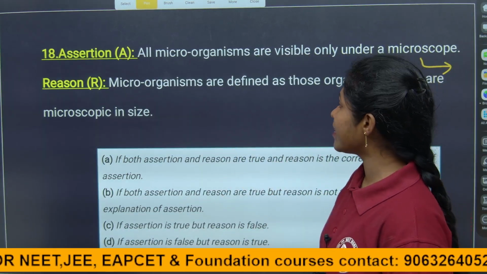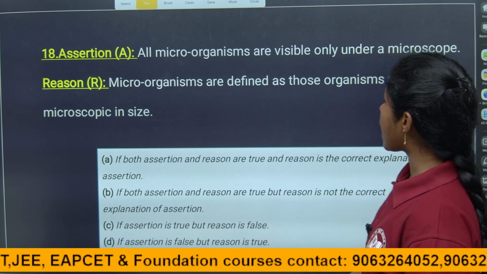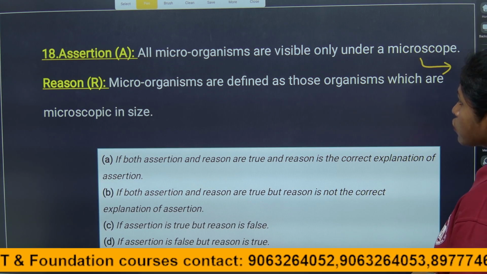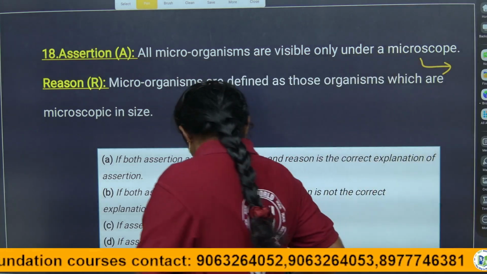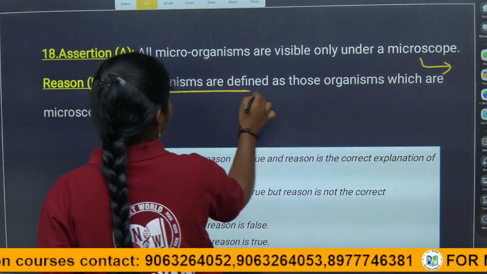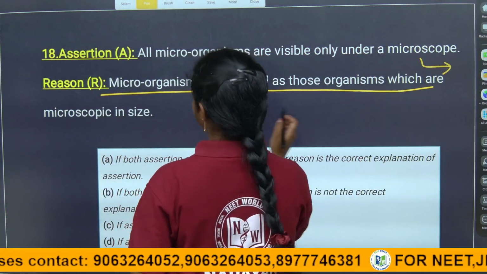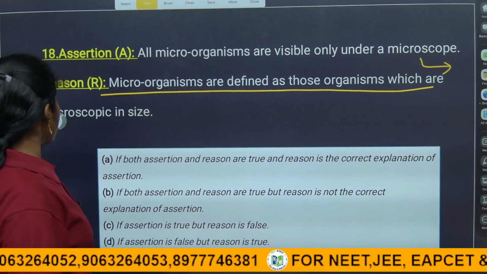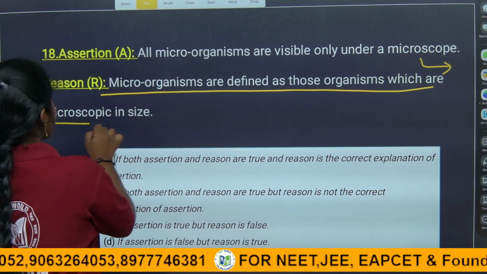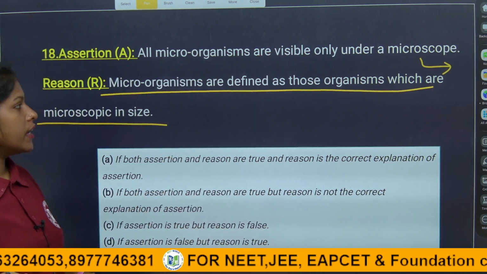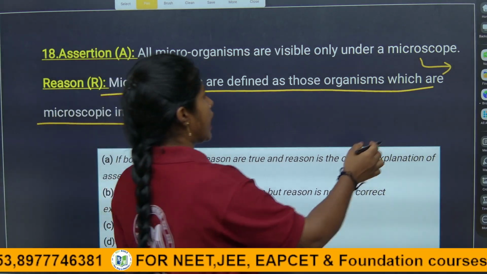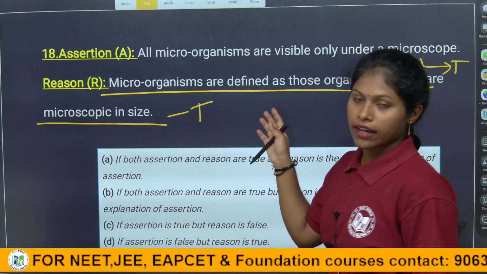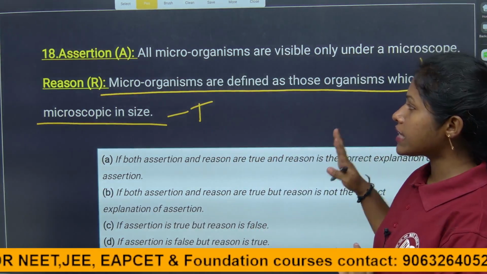See here what the reason is given. Microorganisms are defined as those organisms which are microscopic in size. Of course, microorganisms, children, are defined as those which are microscopic in size. It is a correct statement, as they are microscopic and cannot be seen with the naked eye. Here the assertion is also true and the reason is also the correct explanation of the assertion. So the reason is apt for the assertion.